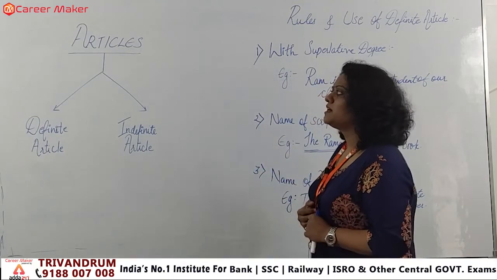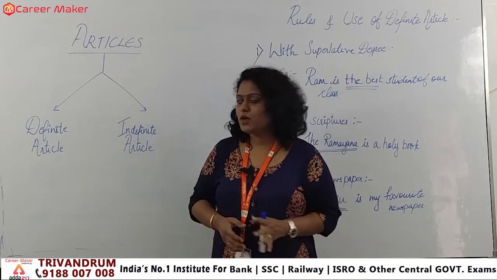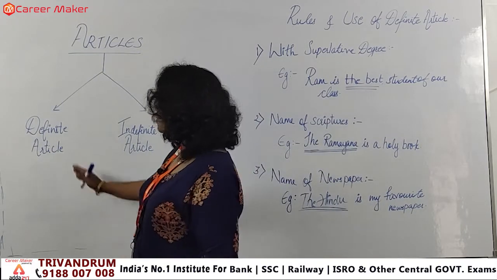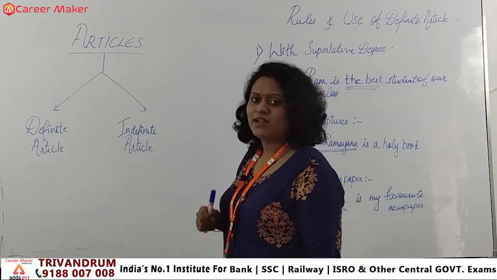So articles are basically divided into two types. One is definite article, and the second one is indefinite article.